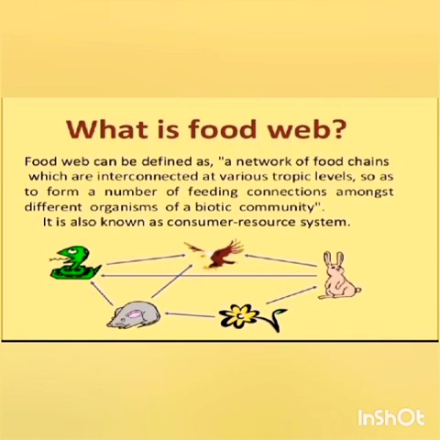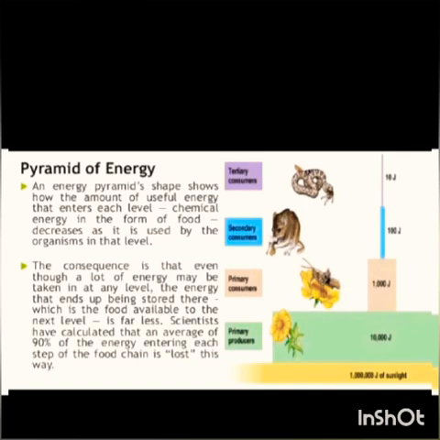Okay, now we will proceed further. The next topic is the energy pyramid. Lindemann in 1942 studied the food chain and energy flow through it. Charles Elton, a British scientist, first proposed the concept of ecological pyramid in 1927. Okay. Now what is pyramid of energy?